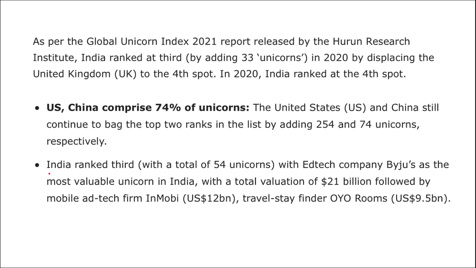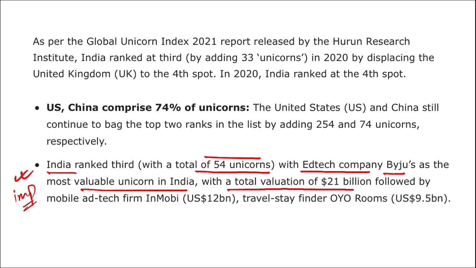If we talk about the total number of unicorns in India, then India ranked 3rd with a total of 54 unicorns, with edtech company Baiju as the most valuable unicorn in India. So if a question is asked which is the most valuable unicorn of India, which is it? It is your edtech company, that is Baiju, which has a total valuation of $21 billion, followed by a mobile edtech firm Mobi with 12 billion and travel stay finder Oyorooms with a valuation of $9.5 billion.